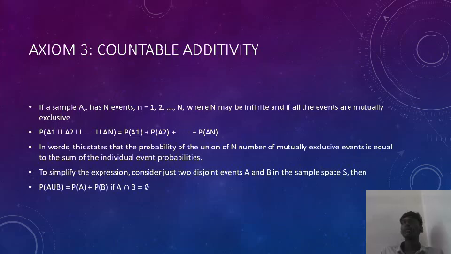The third axiom of probability is countable additivity. If a sample space has events A_n, n equal to 1, 2, up to n, where n may be infinite, and if all the events are mutually exclusive, meaning they cannot happen at the same time, then the probability of their union is the sum of their individual probabilities. Here is the notation: P of A1 union A2 union up to An is equal to P of A1 plus P of A2 plus and so on up to P of An.